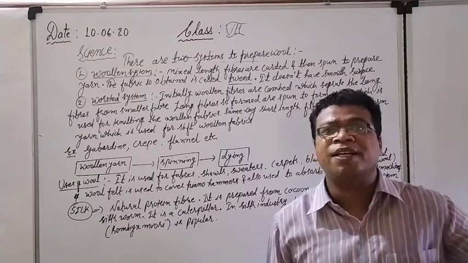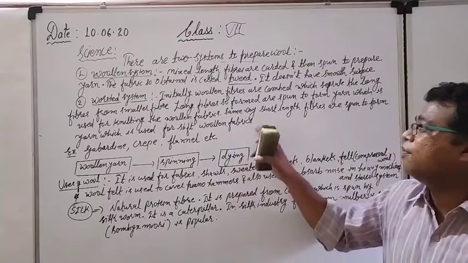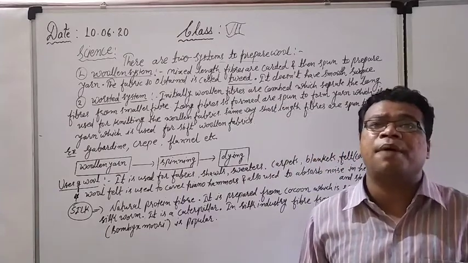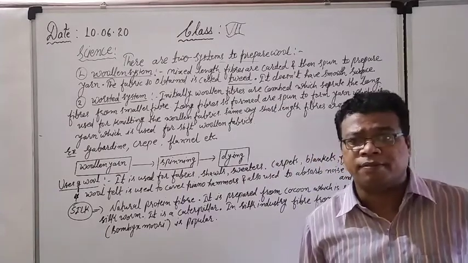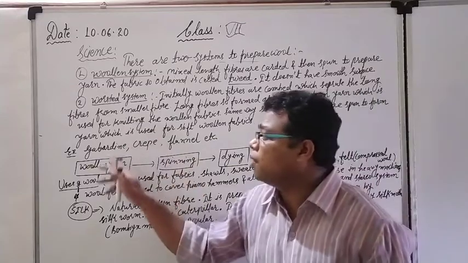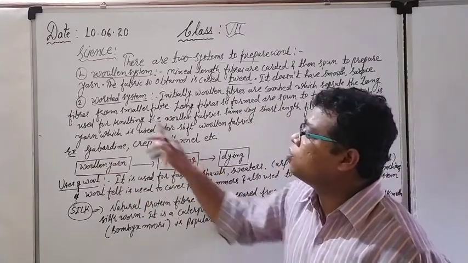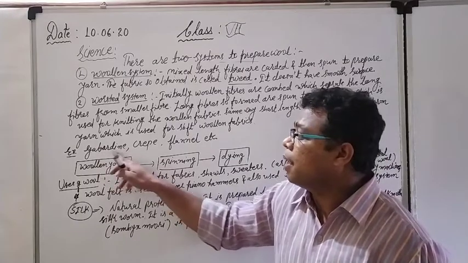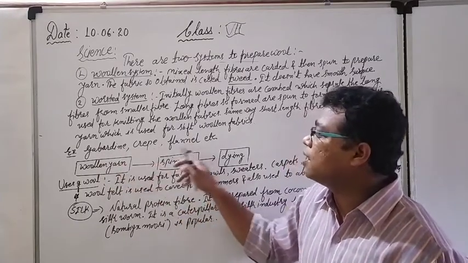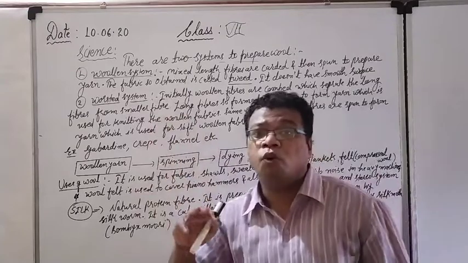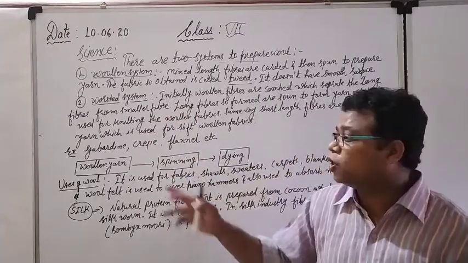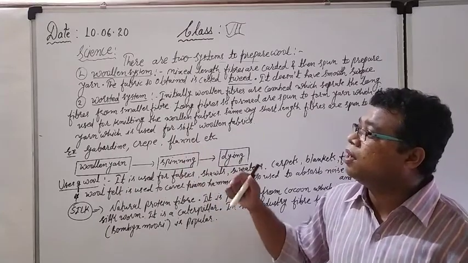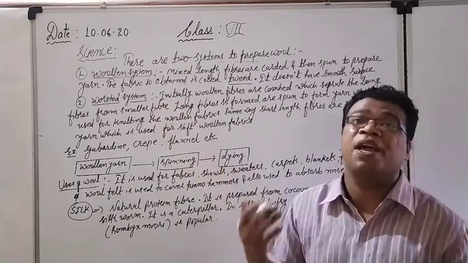And that particular yarn is used for the soft woolen fabrics. Means they are done in a systematic manner and differently. Right now see, these are some of the varieties of the worsted system woolen fabric which is generally used by us: gabardine, crepe, flannel. These are some of the examples of worsted yarn, worsted fabric you can say.